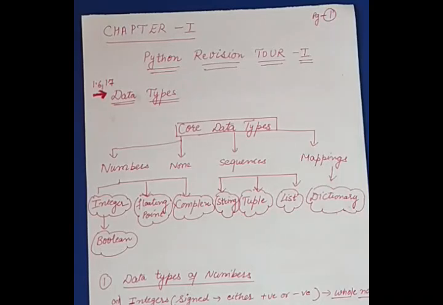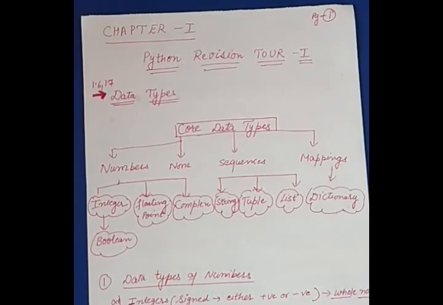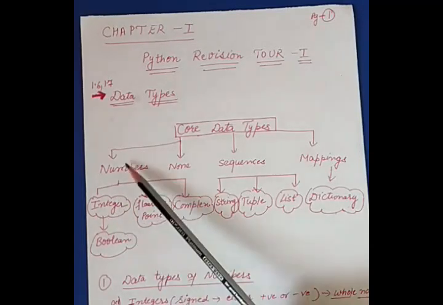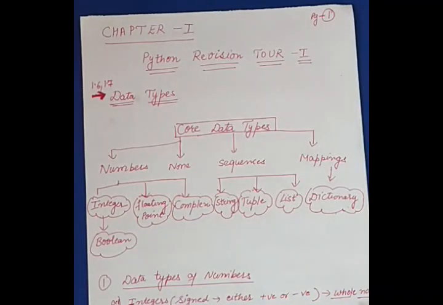So this x will be considered a positive number. If I assign x a negative value, it will be considered a negative number. Mind it very well, whenever we are dealing with integers, we will always be dealing in whole numbers.